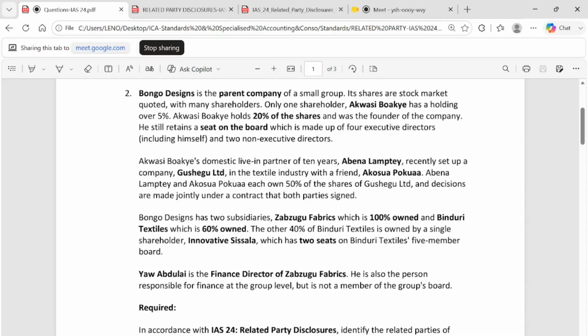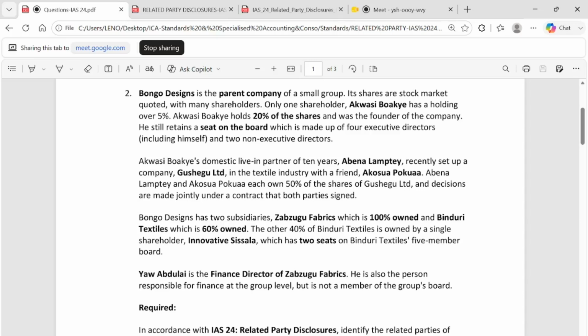The 40% in Binduri left belongs to Innovative Sesala, which has 2 seats on the 5-member board of Binduri Textile. The rest of the 40% belongs to somebody else. So that person, Innovative Sesala, has no relationship with Bongo Design. Bongo Design only has 60% ownership in that company.